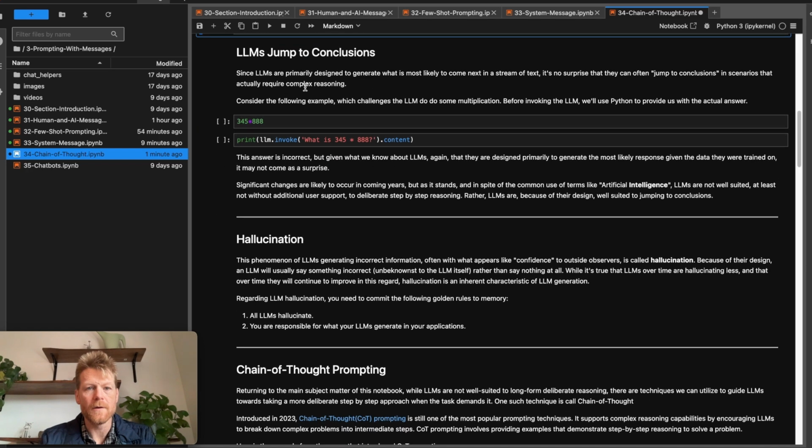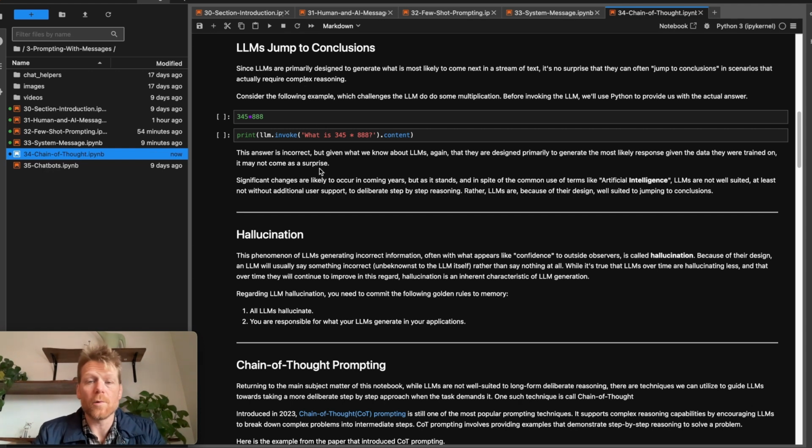Okay, so we're going to make a claim that large language models jump to conclusions. Since LLMs are primarily designed to generate what is most likely to come next in a stream of text, it's no surprise that they can often, quote unquote, jump to conclusions in scenarios that in fact require complex reasoning. So consider the following example, which challenges the large language model to do some multiplication.